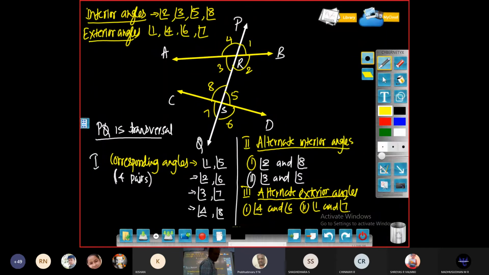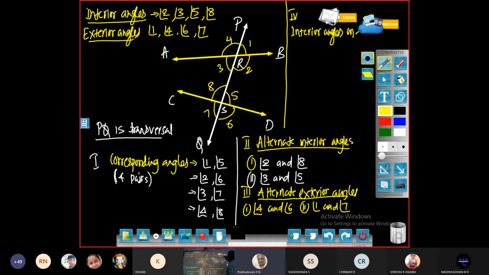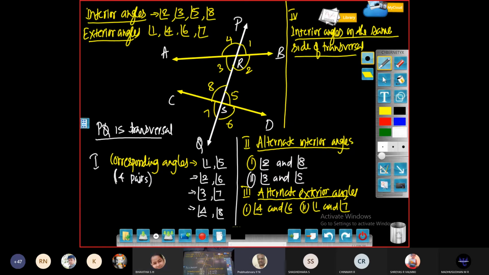Then one more type, interior angles on the same side of the transversal. So we have another type, that is the fourth one, interior angles on the same side of the transversal. 3 and 8 and 2 and 5. Interior angles on the same side of the transversal.